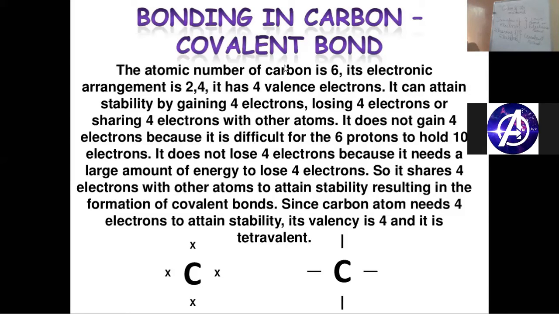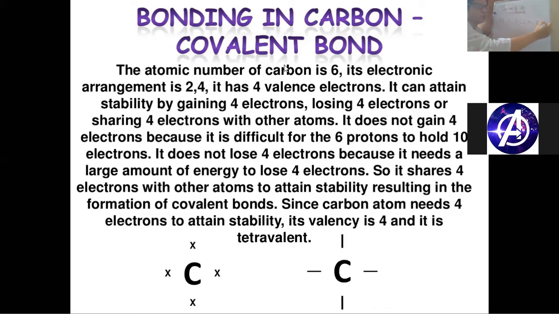There are different types of covalent bonds. One by one, we will be discussing them. For example, what's the atomic number of hydrogen? It is 1. What's the atomic number of chlorine? Actually, my board is small, so let me write here. Chlorine is 7... sorry, chlorine is not 7, chlorine is 17.